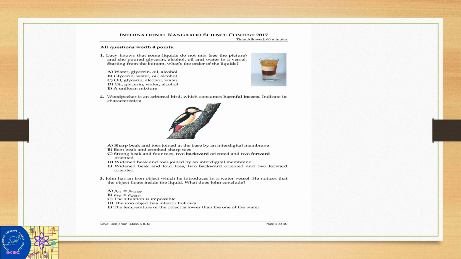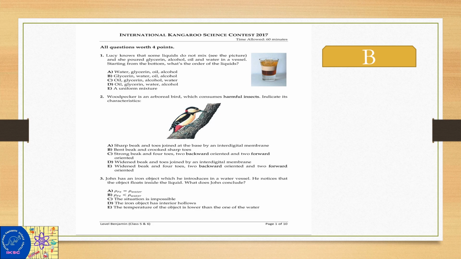Glycerin is water soluble. Again, I am repeating, glycerin is water soluble. So, the correct answer is B: glycerin, water, oil, alcohol.